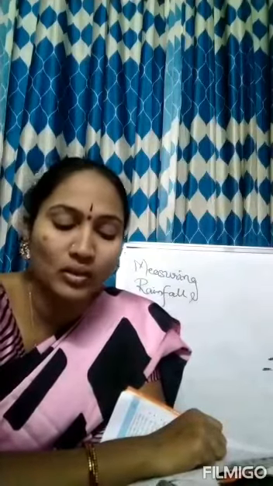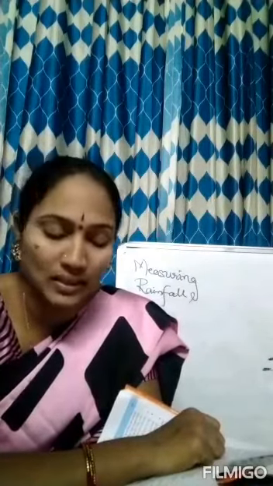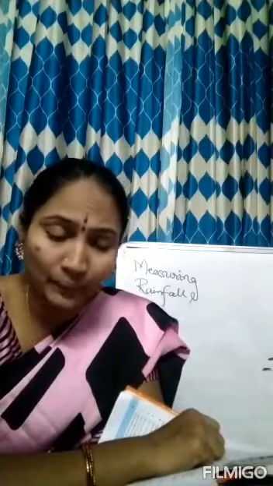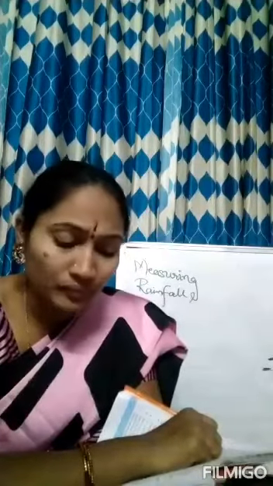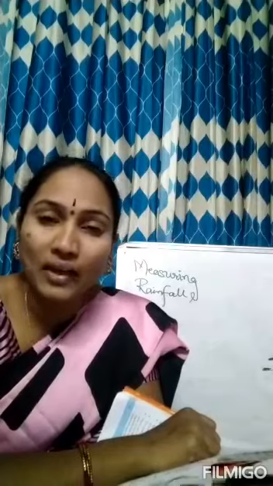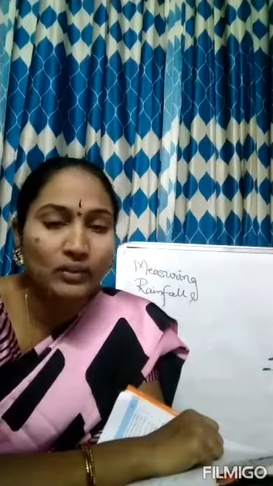Observe the direction of wind and tabulate your observation of wind direction. Here they have given the timings also. Early morning, from which direction does the wind come: east, northeast, north, northwest, west, southwest, south or southeast? Likewise at noon, afternoon, evening and night. You have to observe the wind direction and fill in this table.